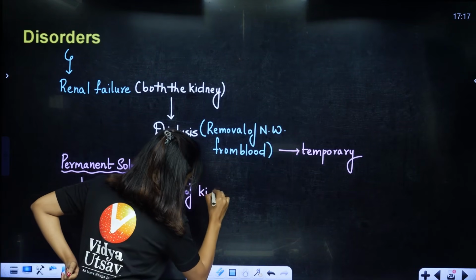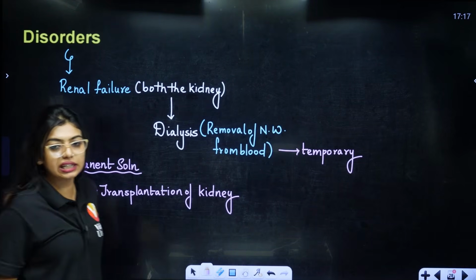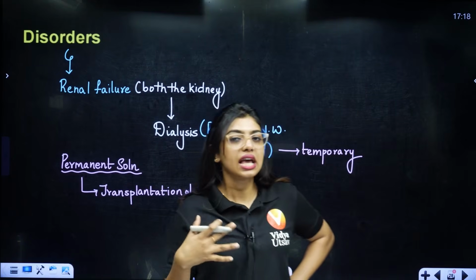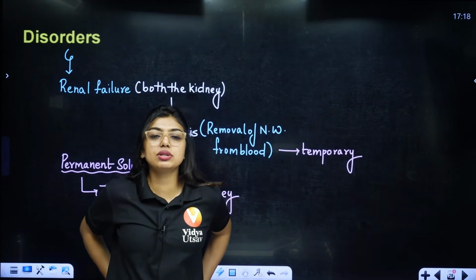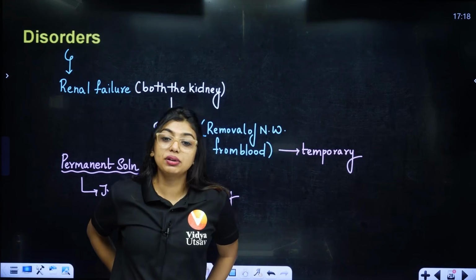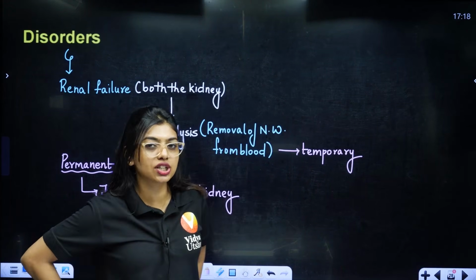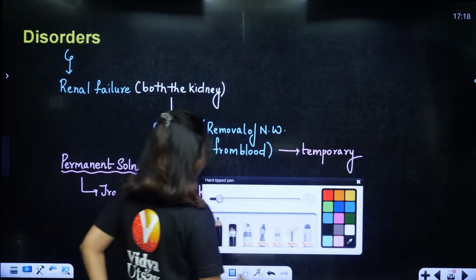Graft rejection can happen, but if you are taking the kidney from, let's say, close relatives as donors, then graft rejection chances are very less. All of you know, in the microbes chapter you will study graft rejection. To prevent graft rejection, we can give immunosuppressants like cyclosporin A injections to control the rejection rate.